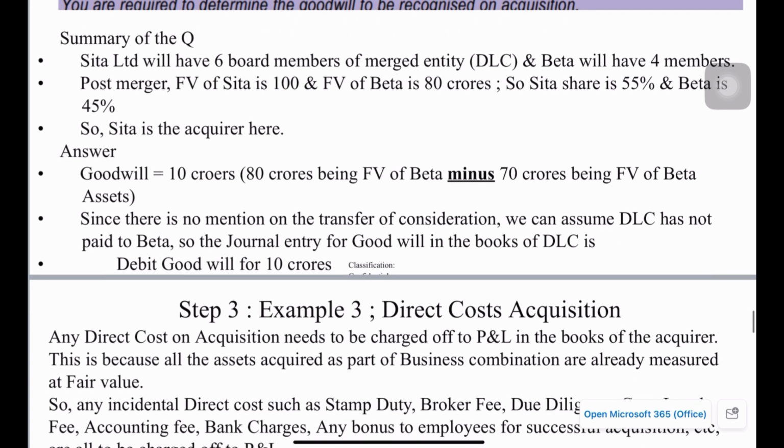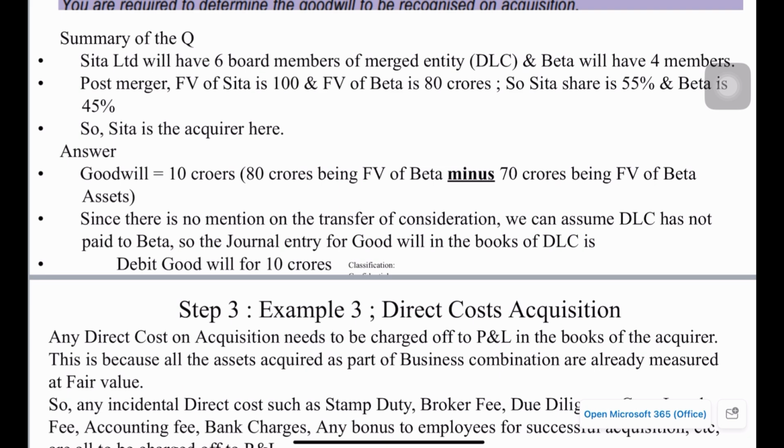Coming to the answer, we have to compute how much the goodwill is in this case. Goodwill will be 10 crore. Basically, 80 crore being the fair value of Beta, minus 70 crore being the fair value of Beta's assets. So 10 crore is the goodwill.